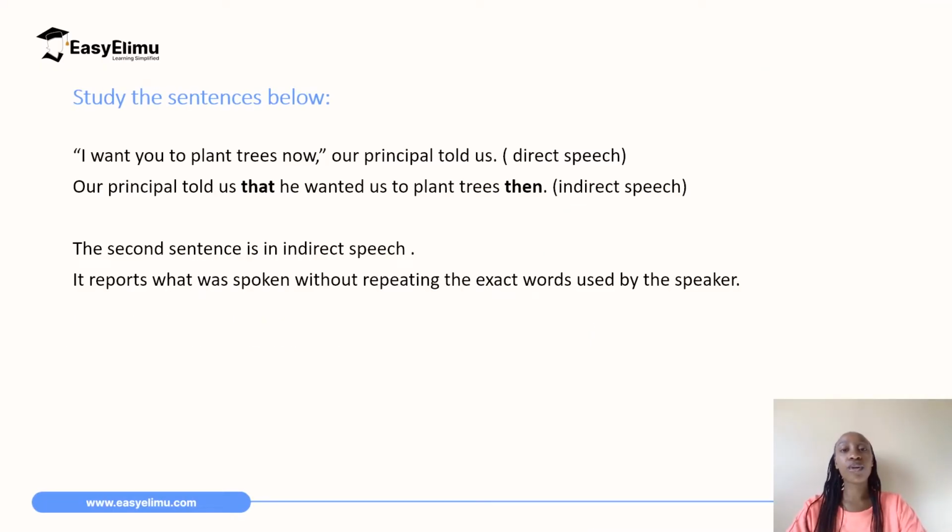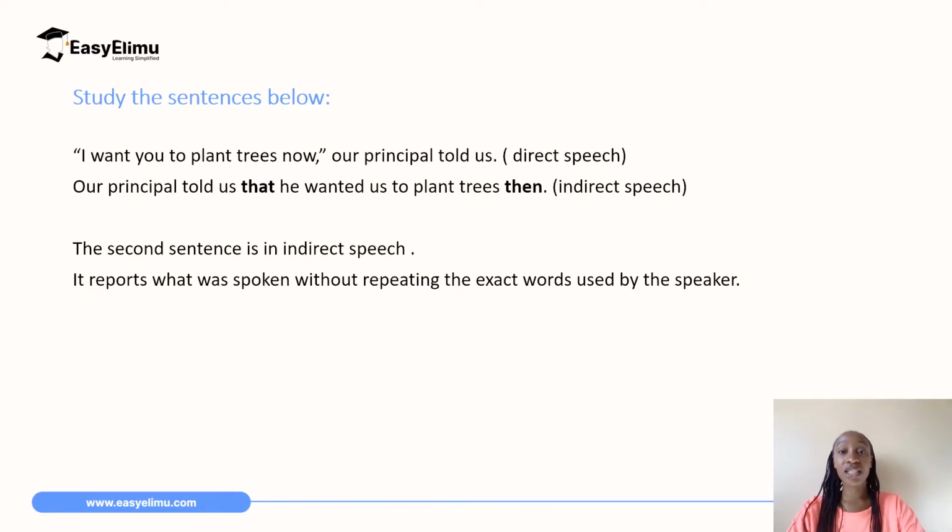So when you're reporting something that somebody said and you don't want to necessarily quote directly what they said, you paraphrase. That is what we call the indirect speech or reported speech. So there are two sentences there. "I want you to plant trees now," our principal told us.